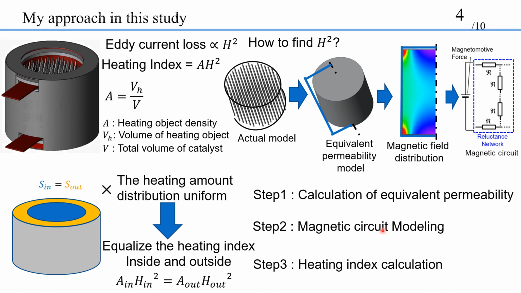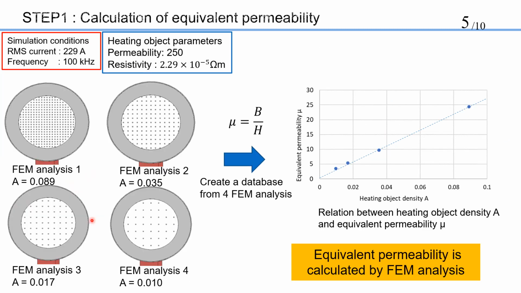Second, model the magnetic circuit from its equivalent permeability. Considering the magnetic circuit model, the heating index can be expressed as a function of only the heating object density. Finally, we calculate the heating object density. Obtain the equivalent permeability from the 4 models in this figure.